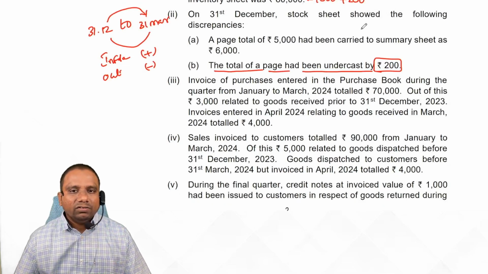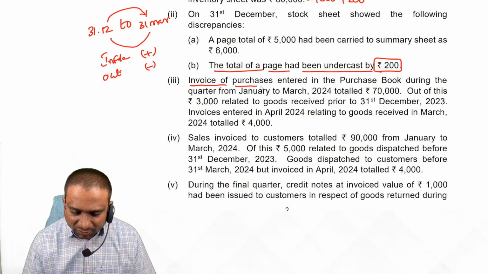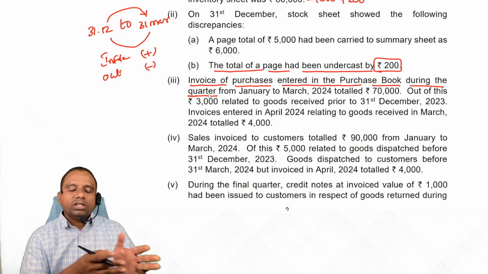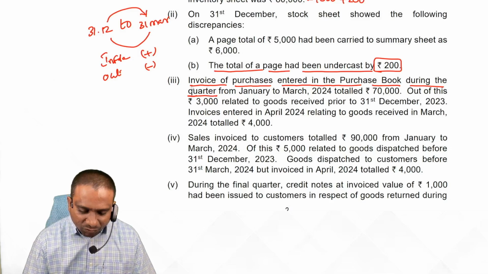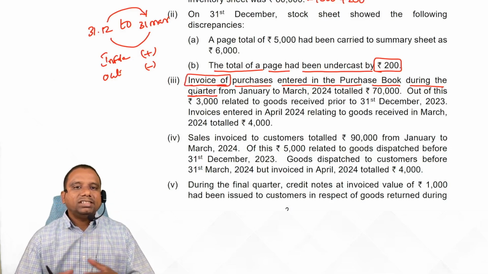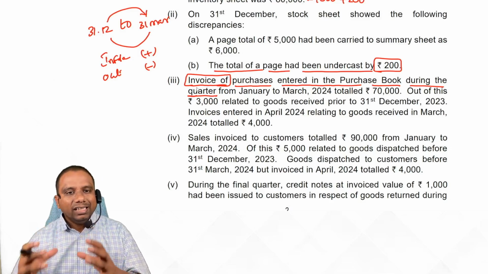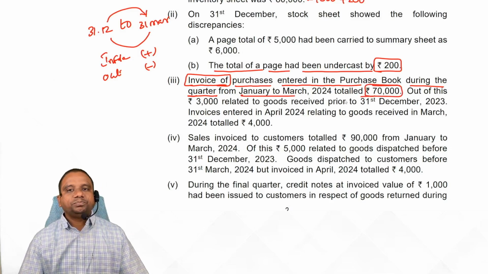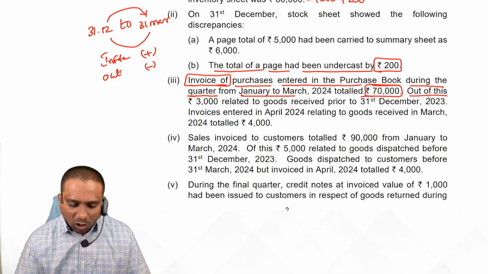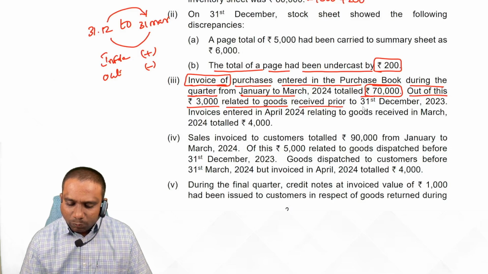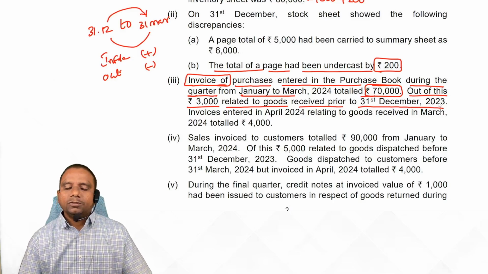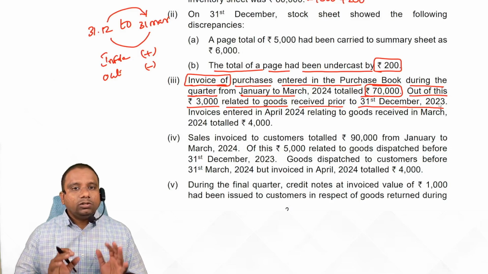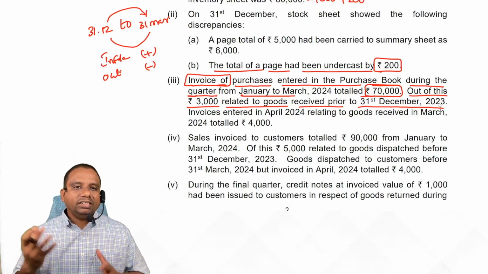Next 2 points are very, very important. Look at invoices of purchases entered in the purchases book during the quarter. During the quarter means from 31st December to 31st March. Invoices means bills, purchase bills. Invoices entered during the quarter from January to March totaled 70,000 rupees. Okay, on record. Out of these, 3,000 related to goods received prior to 31st December 2023. Means before 31st December, we had already physically received the goods, but the invoice was not received.